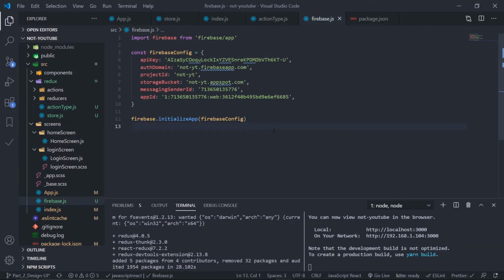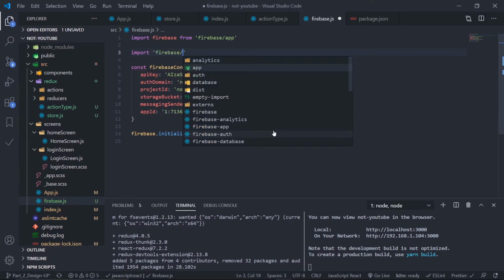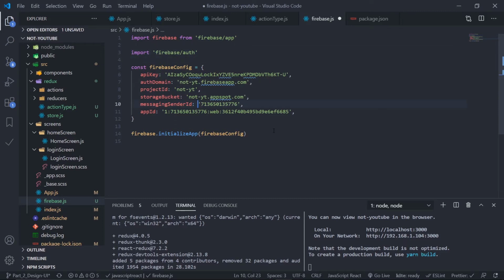Here I just need to export my auth object. So first of all, import firebase/auth, the auth module, yes, this one, and at the end export default firebase.auth, the function. That's it. That's what I need.